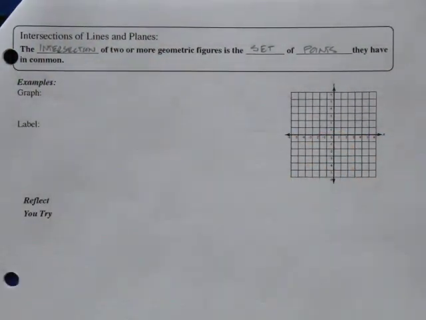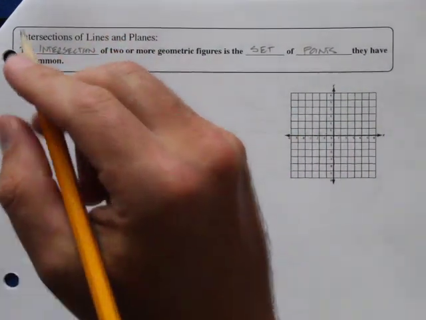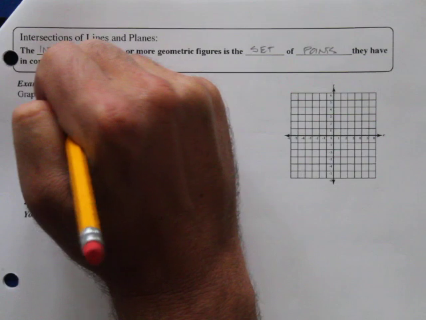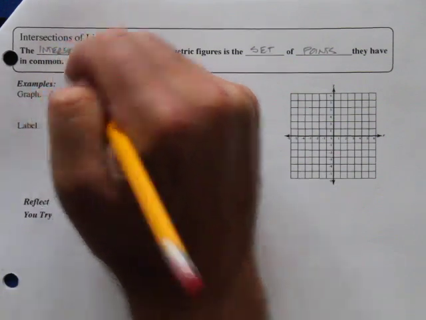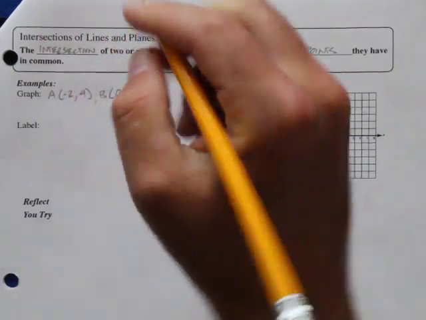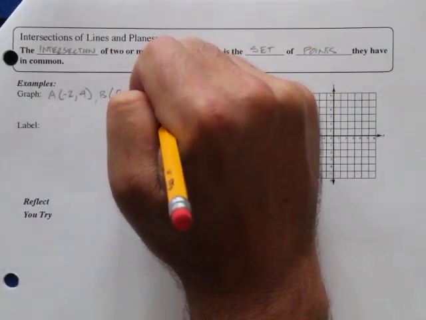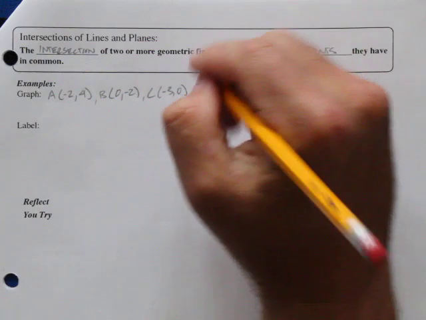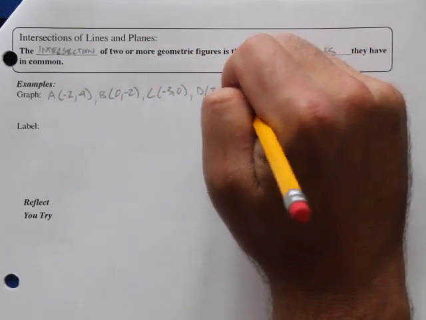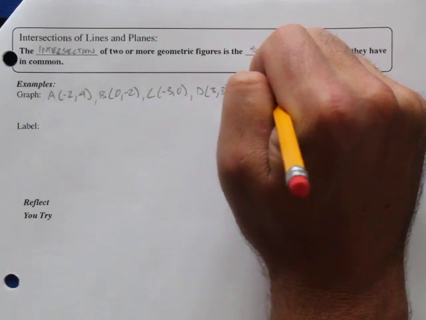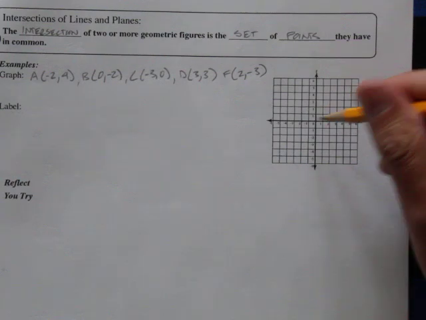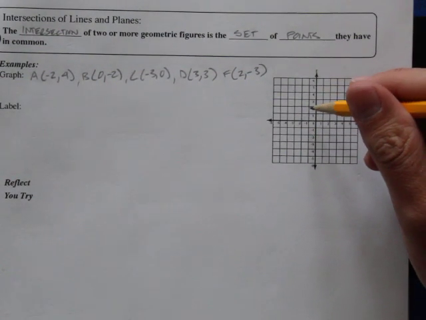Let's go ahead and graph some points. So I'm going to have A, which is -2, 4, B, 0, -2, C, -3, 0, D, 3, 3, and F, 2, -3. So let's just plot these points here on this handy-dandy coordinate plane we have.